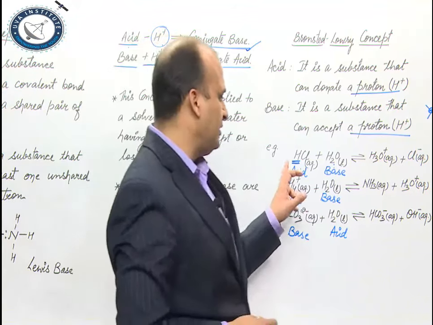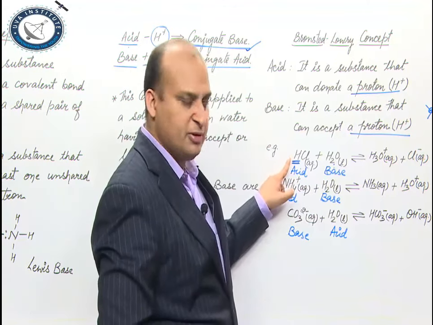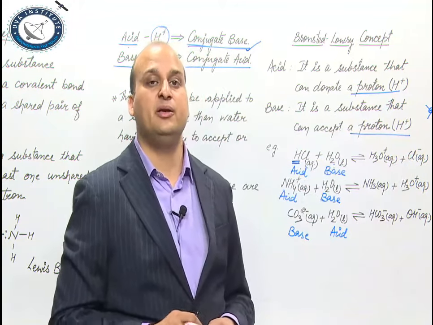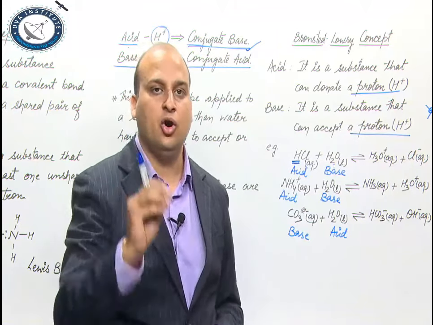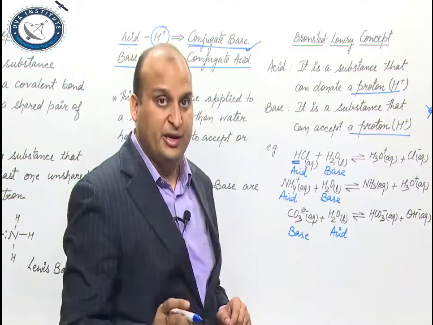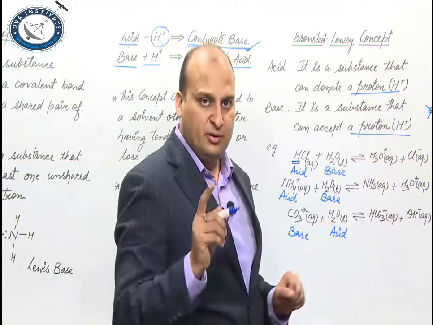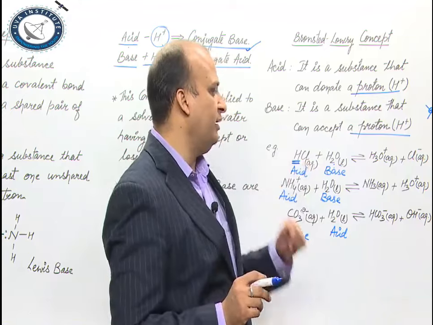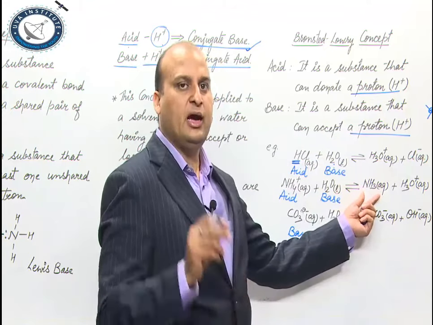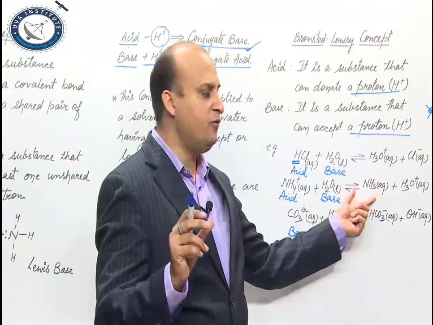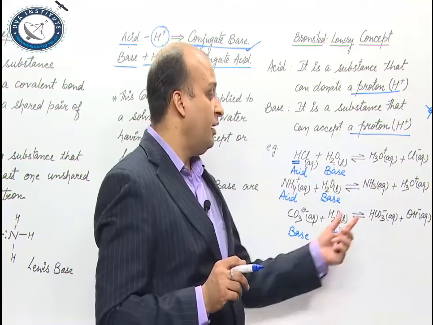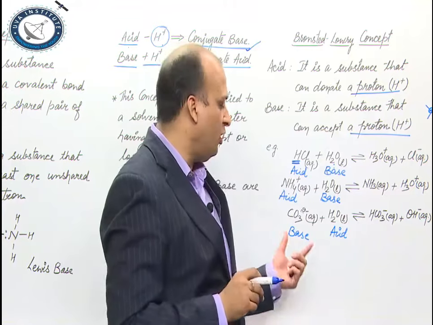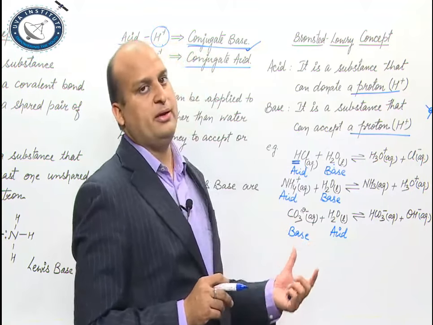Fine. So, HCl is an acid. You have removed the H plus. So, what is remaining over here? Cl minus. What is Cl minus? Cl minus will be a conjugate base of HCl. I repeat, Cl minus will be a conjugate base of HCl. NH3 will be a conjugate base of NH4 plus. HCO3 minus will be a conjugate acid of CO3 2 minus.